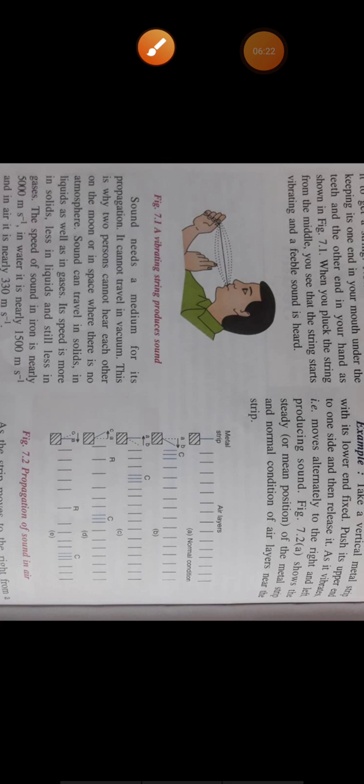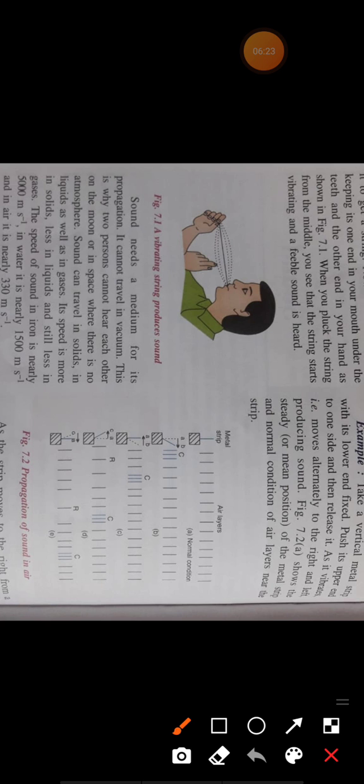This region is called the compression region. That means the air molecules will compress. You can see that the air molecules have compressed here.